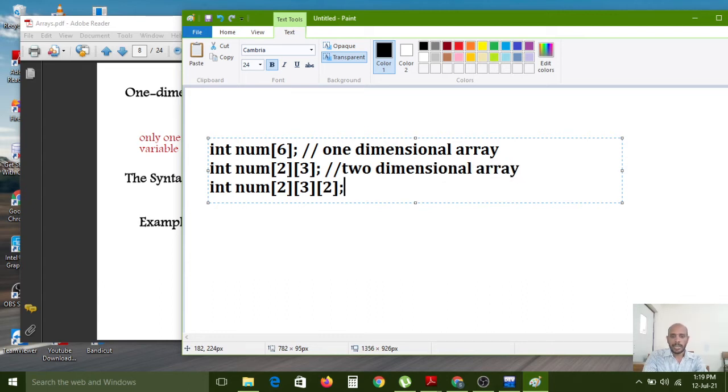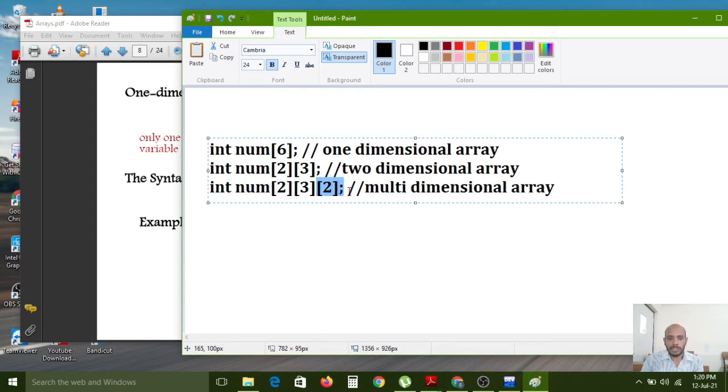But here this is a multi-dimensional array, because here we are using one subscript operator, here two subscript operators, and here 3 subscript operators. So this is called a one-dimensional array, this a two-dimensional array, and this a multi-dimensional array. Up to here it is a two-dimensional array, and again one more extra dimension we have given here.